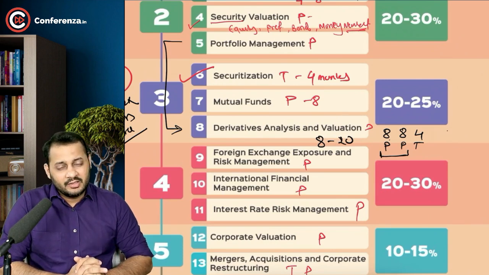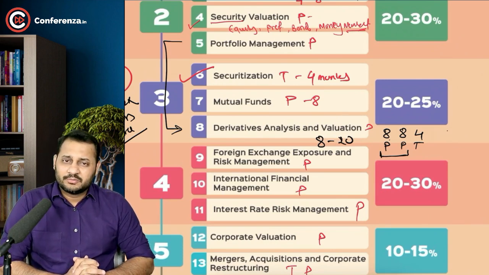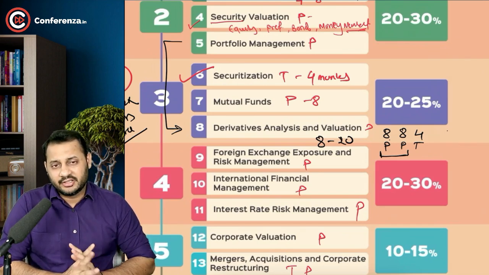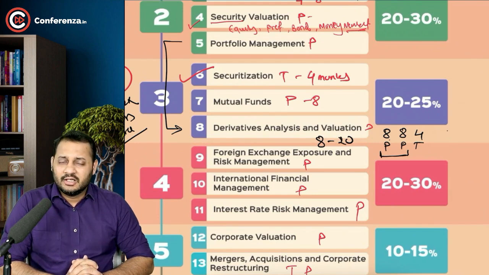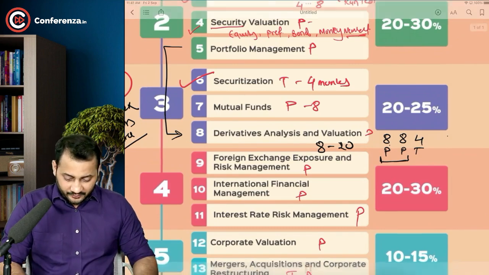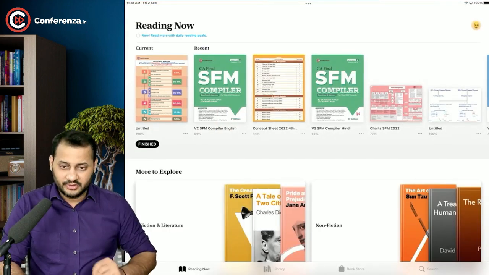Okay, a couple of concepts are there in this chapter, like ADR, GDR, American Depository Receipt, Global Depository Receipt, nominal rate, real rate, inflation rate, and then we have geared and ungeared beta as well, net present value, modified internal rate of return. So 4 or 5 concepts are there, and though all of them are pretty easy to understand, most of the time we will be solving the questions and understanding the process of solving those questions. Okay, so let's first come to the concept sheet.